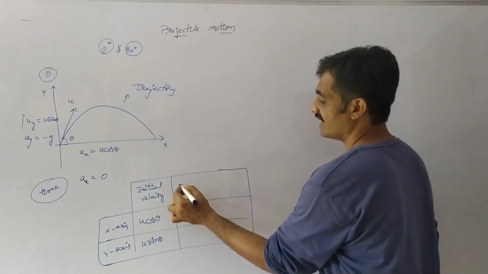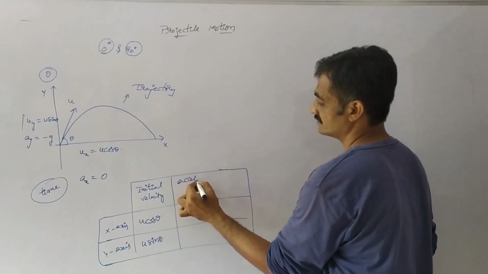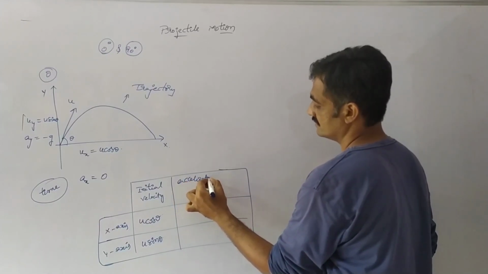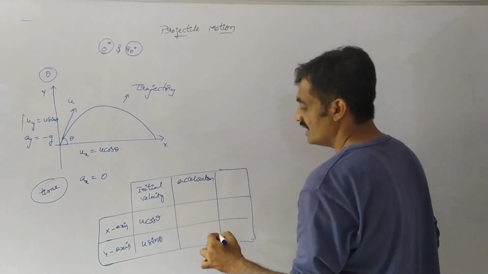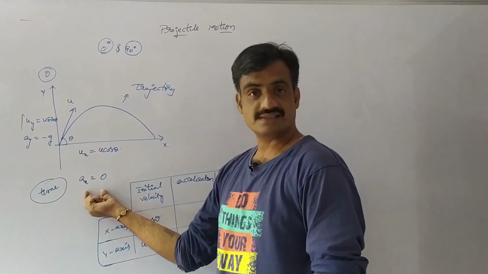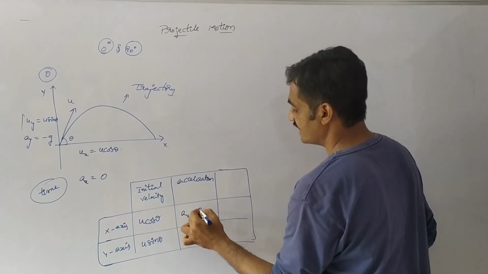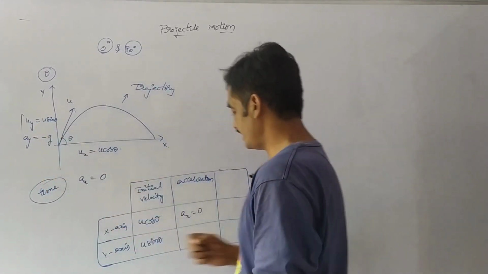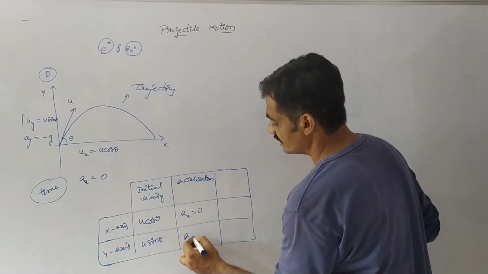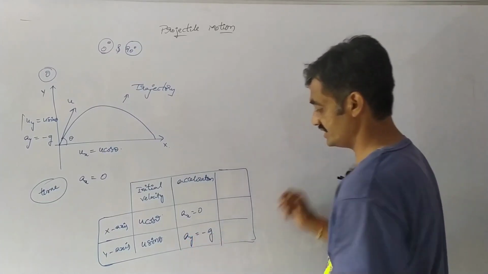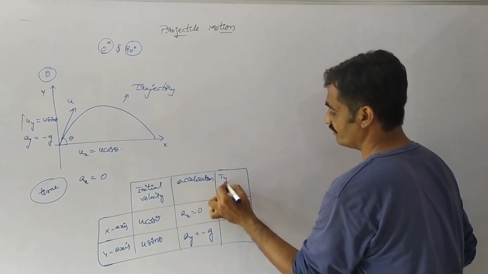Now the acceleration: along the x-axis, a suffix x equals 0, and along the y-axis, a suffix y equals minus g.